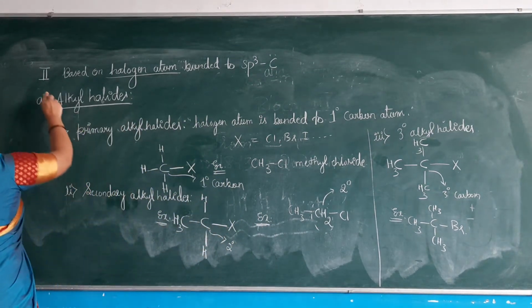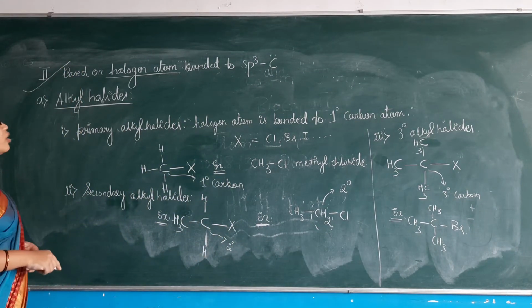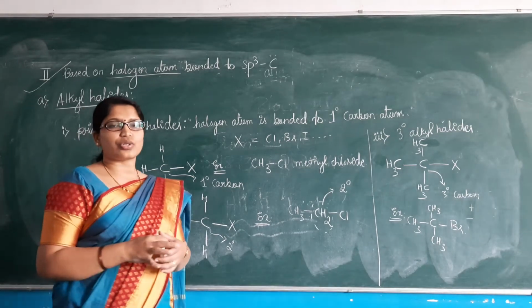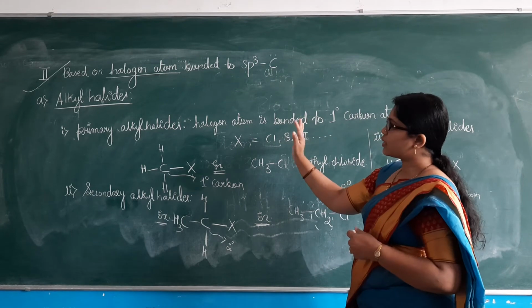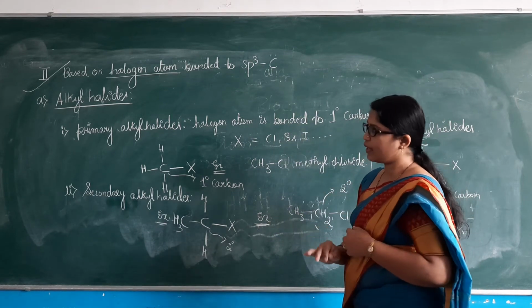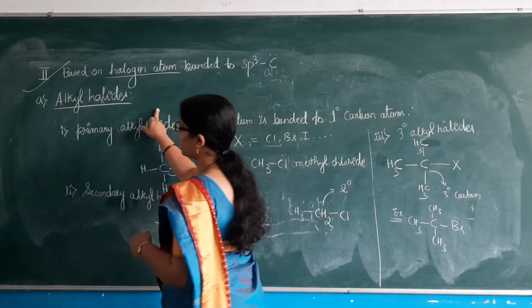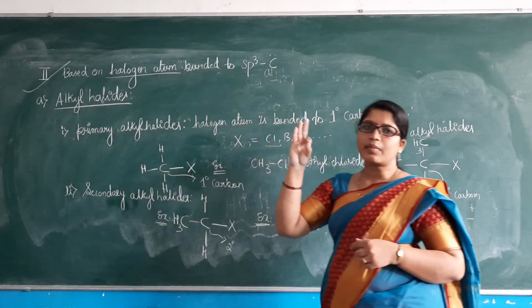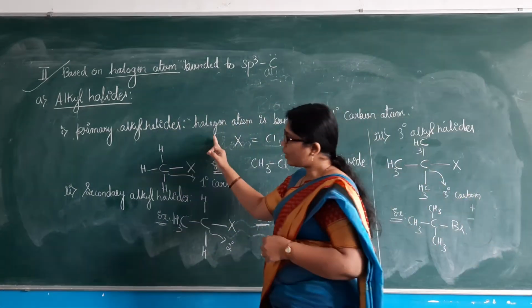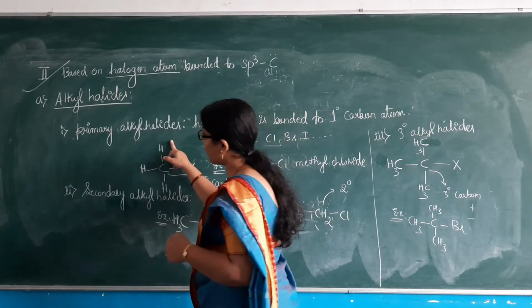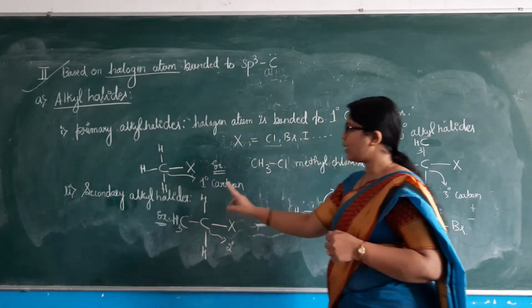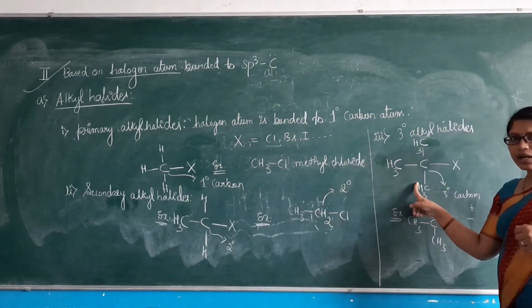The second broad classification is based on halogen atoms present on sp3 hybridized carbon. So sp3 hybridized carbon is further divided into alkyl halides, allyl halides and benzylic halides. Alkyl halides again comprise 3 types: primary, secondary and tertiary alkyl halides.